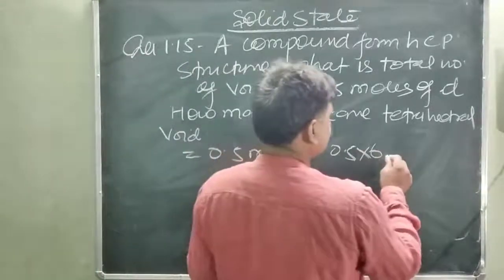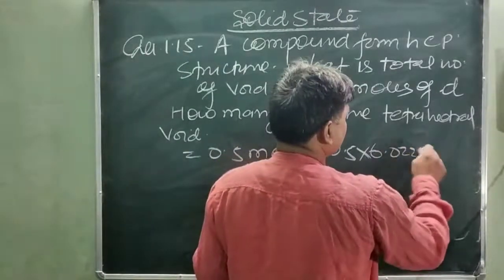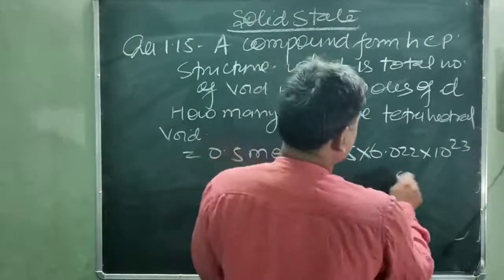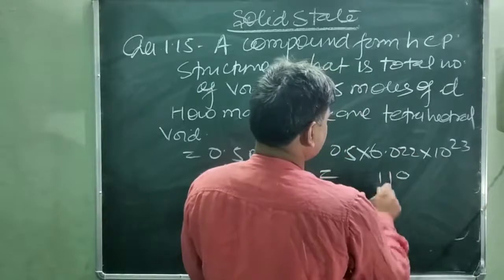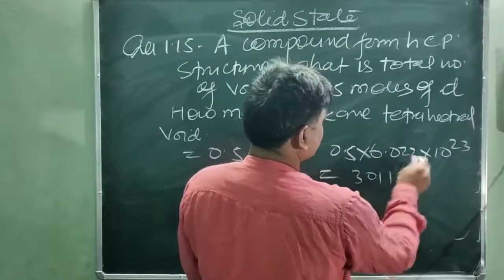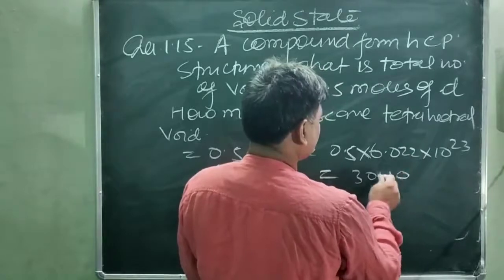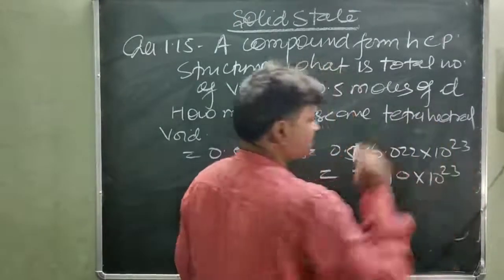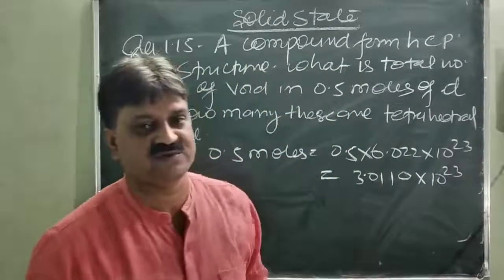So 3.011 into 10 power 23 atoms are present in the 0.5 moles.